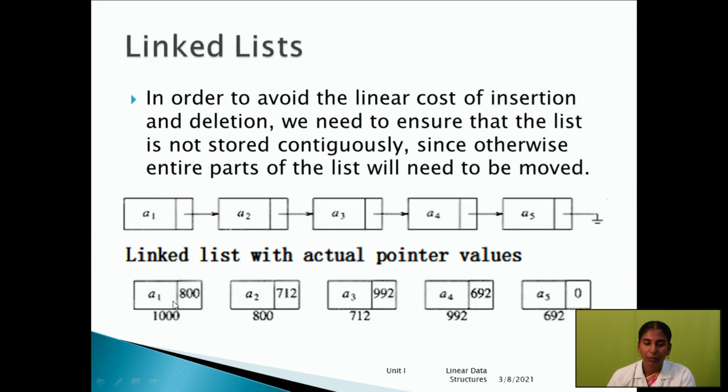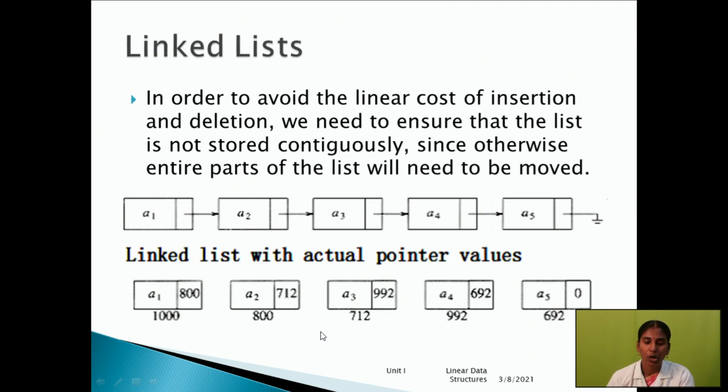Here is the first header node. A1 is data, and the next header node address is 1000. The next immediate node is A2. Here A2 is data. Then what is the address node here? 800 is the address node. Then the third one, A3. A3 is data, and the address node is 712. Here another name is index value. So 1800, 712, 992, 692, these are all the index values.